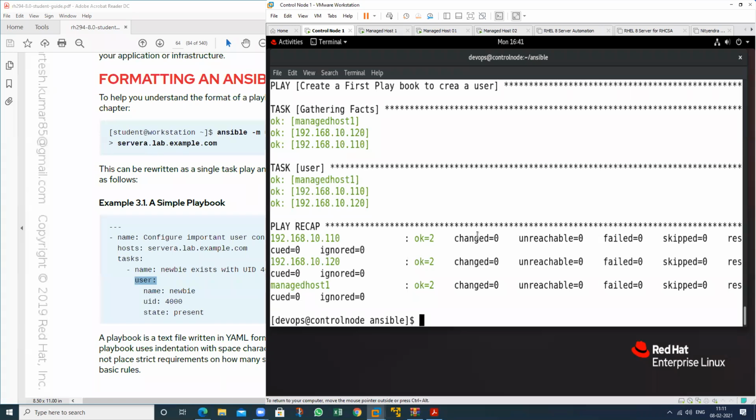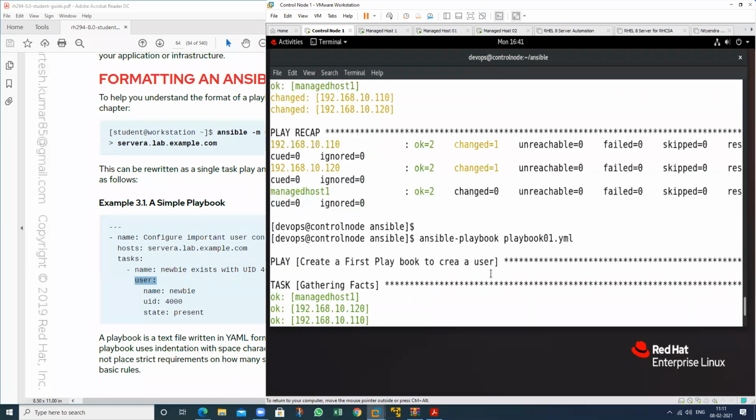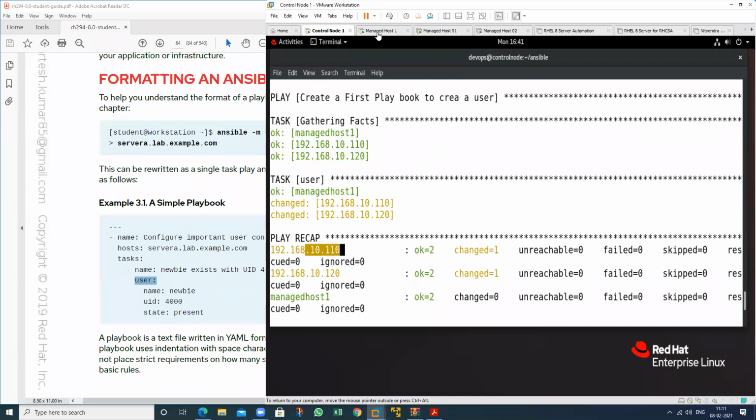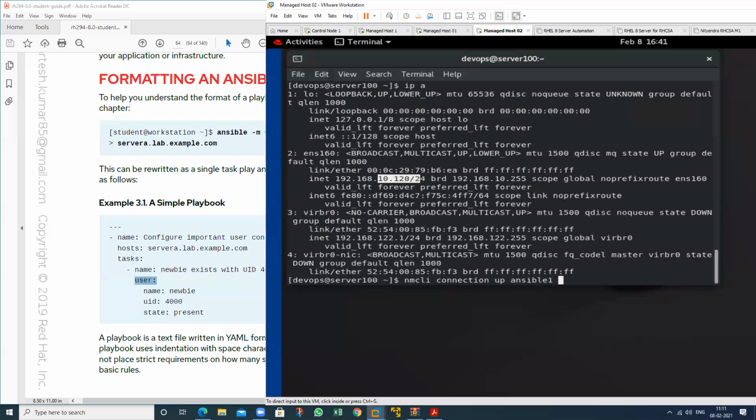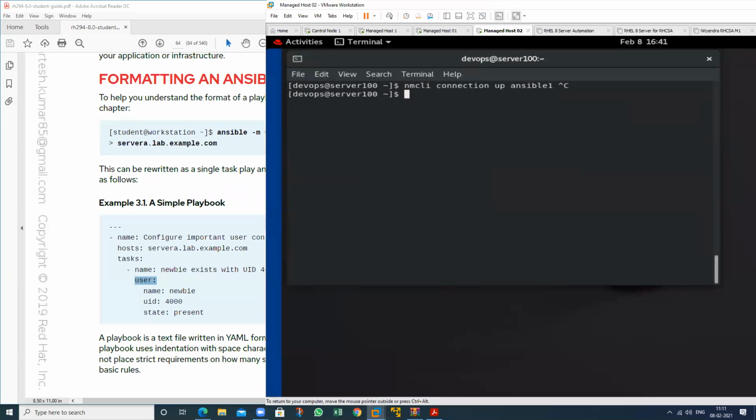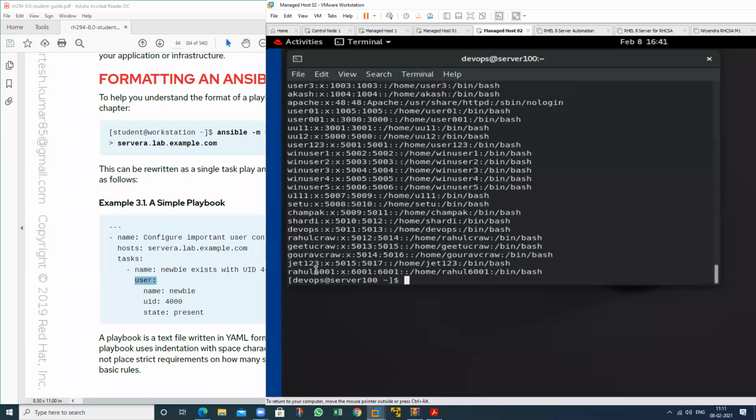So there is no change, 0, 0. But in this, there is one change. On which particular machine? This machine and this machine. So we have this machine, this machine, this machine. And check again, the user is created or not. See, the user is created. So this is the function of Ansible by using a playbook.